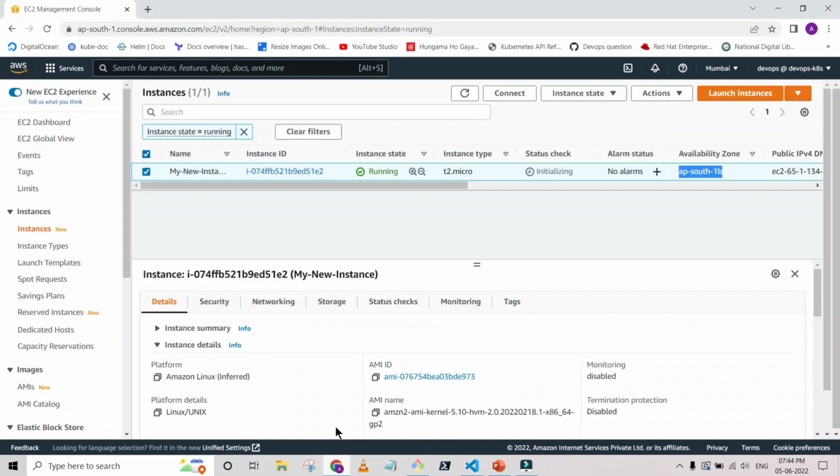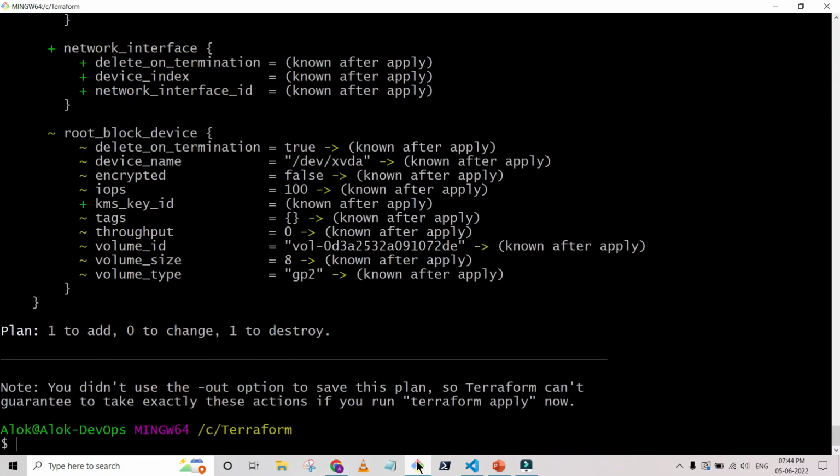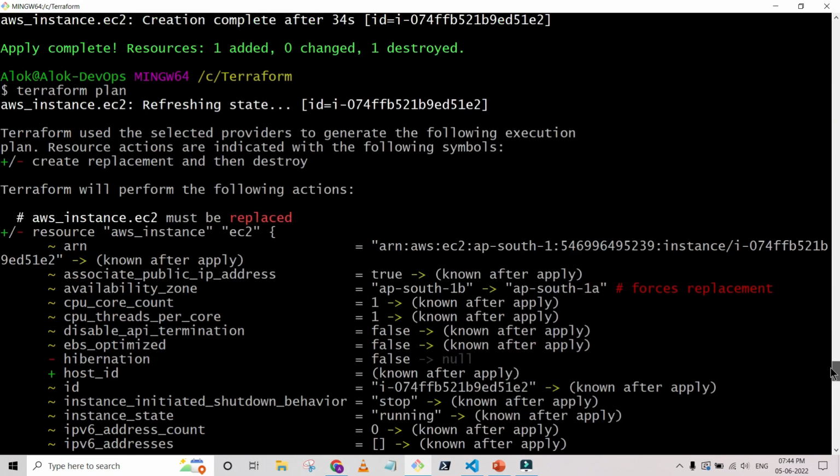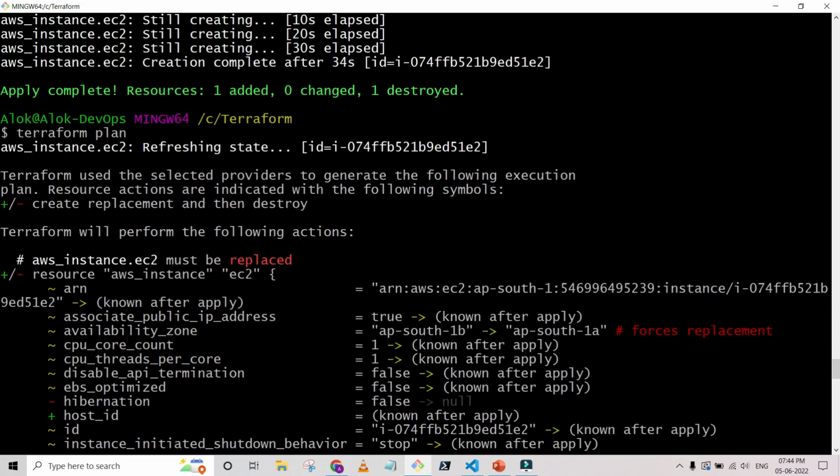We have one instance running in 1B, and now we want the instance to be running in AP South 1A. Okay, so we apply the life cycle, and this time it will create a new instance in 1A, then destroy the instance that we already have in 1B. So the plan already executed, and it's replacing.